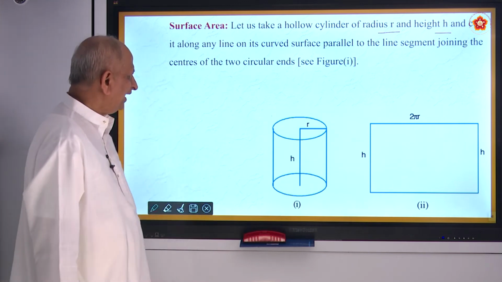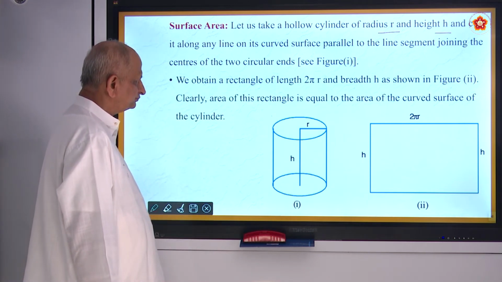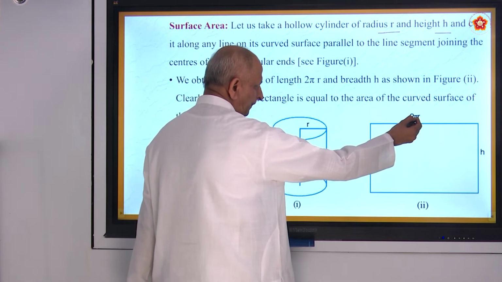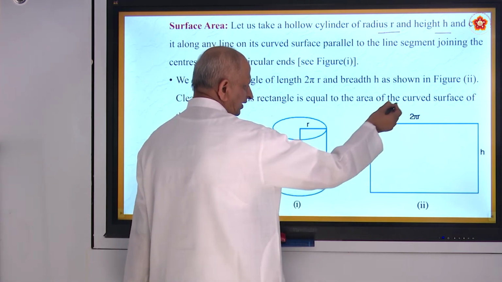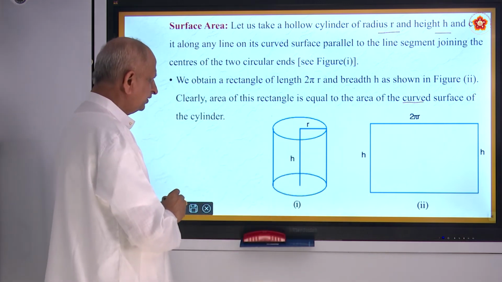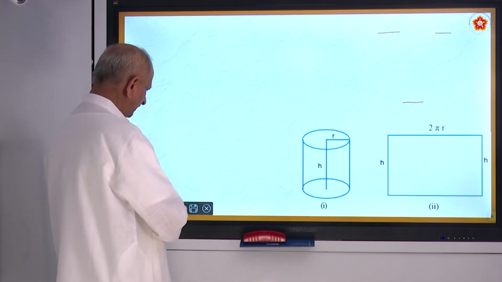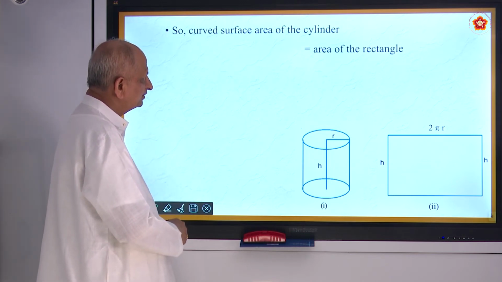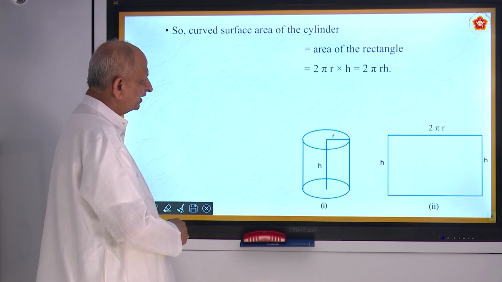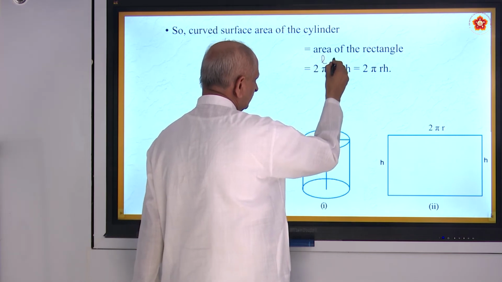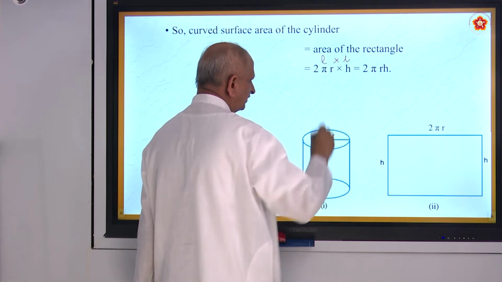So easy. So when you say the formula for the lateral surface area, it becomes length into breadth, 2 pi r into h. You can say curved surface area or lateral surface area, both mean the same. Length is 2 pi r, height is h. So that is nothing but the area of the rectangle, where l is the length and b is the breadth of the rectangle.